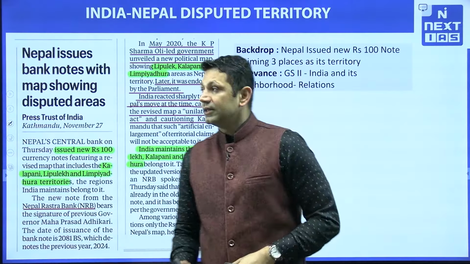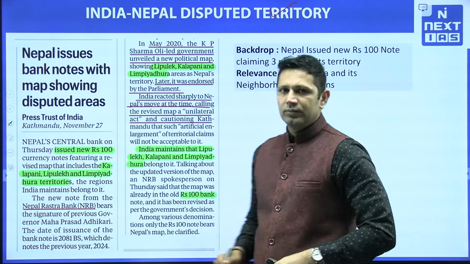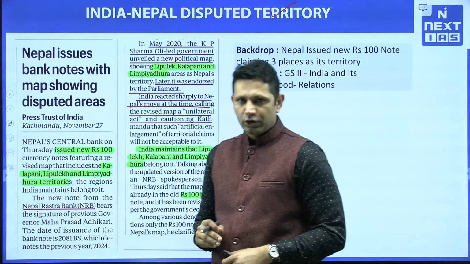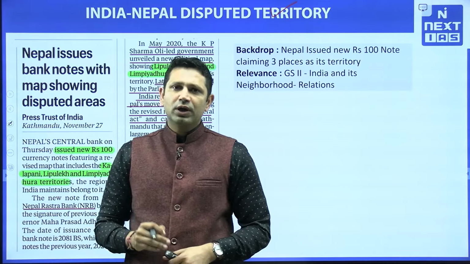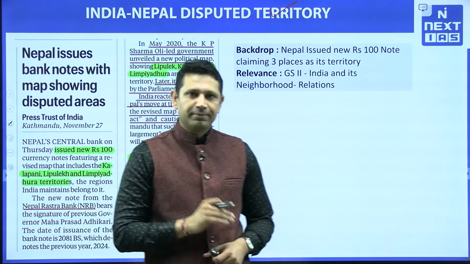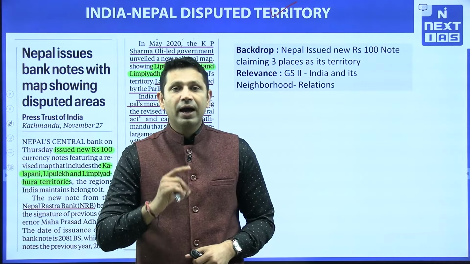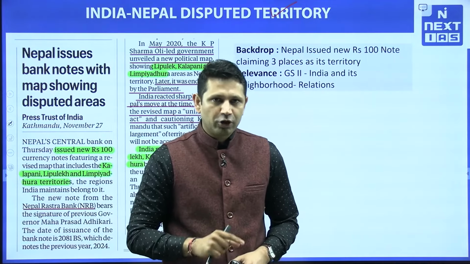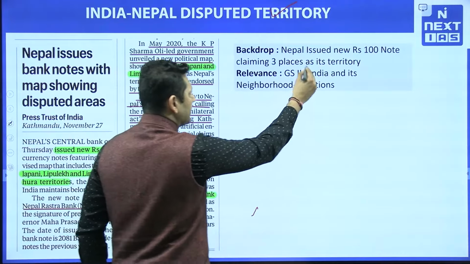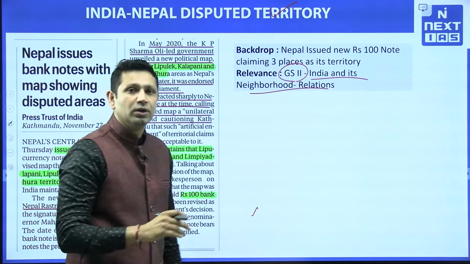The next topic is the India-Nepal disputed territory. What is the backdrop for discussing this topic? Nepal has now issued a 100 rupees note showing Nepal's map, and in that map it is showing 3 territories which are part of India as Nepal's territory. So that is the backdrop here. The topic is relevant for GS paper 2, India and its neighborhood relations.